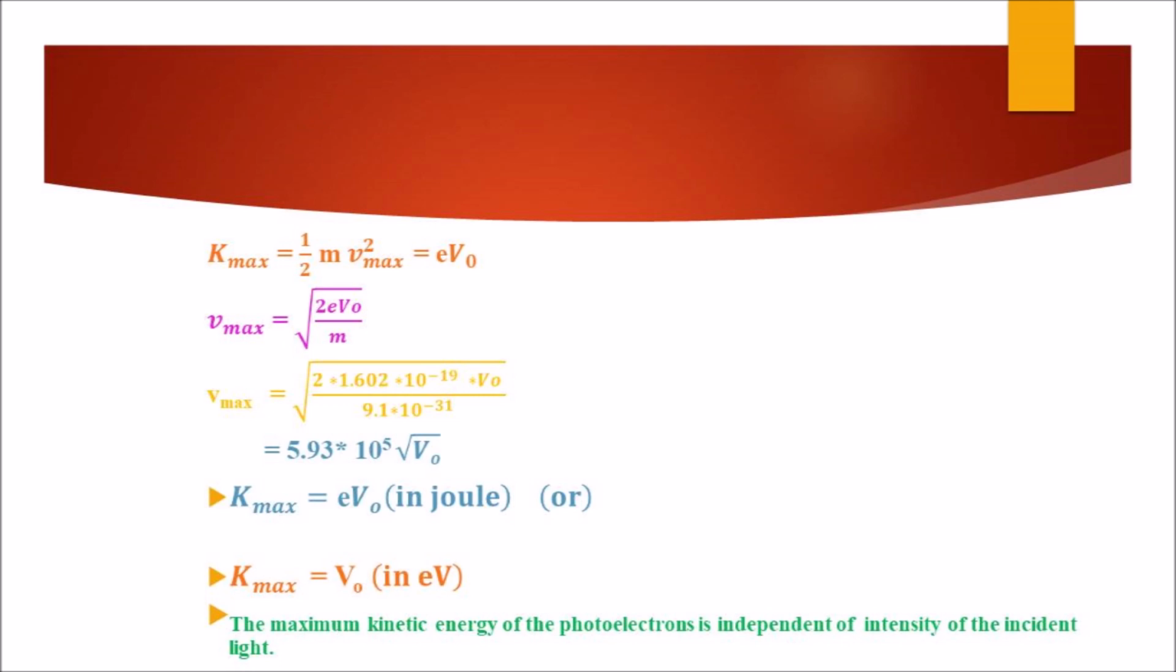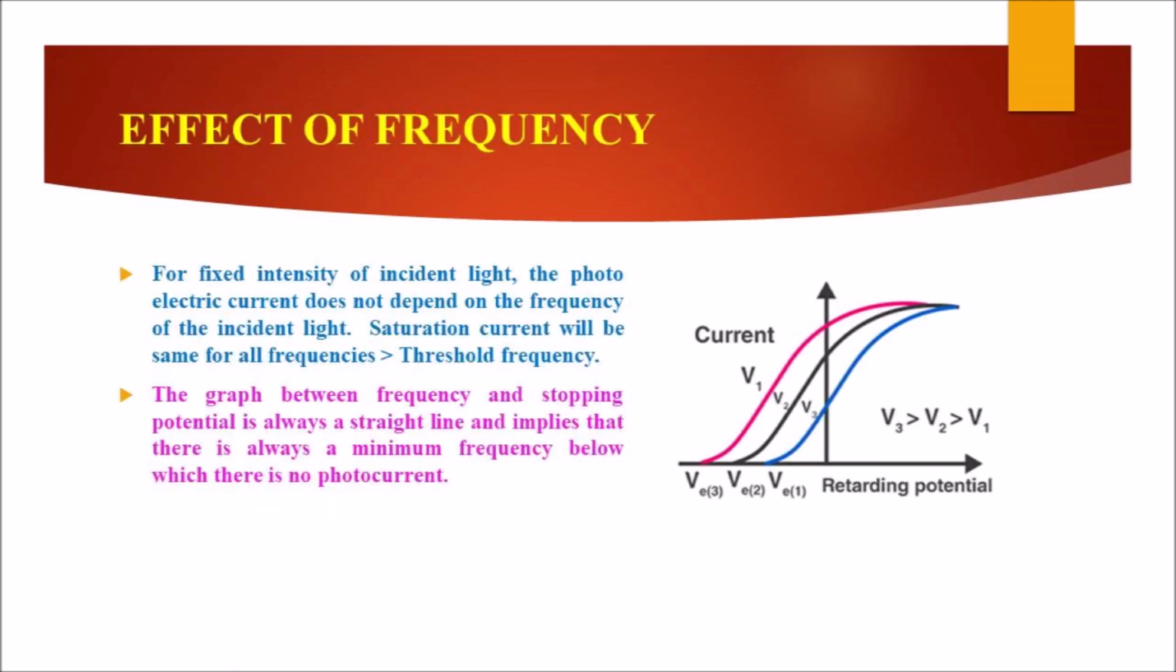From the graph, when the intensity of incident light alone is increased, the saturation current also increases, but the value of V naught remains constant. From this, we can say that the maximum kinetic energy of the photoelectrons is independent of intensity of the incident light. The third variation is effect of frequency.